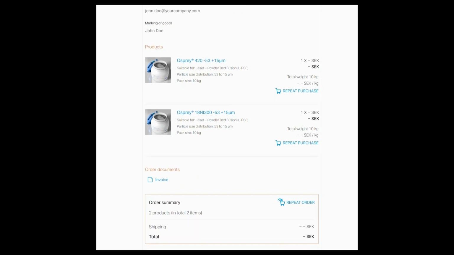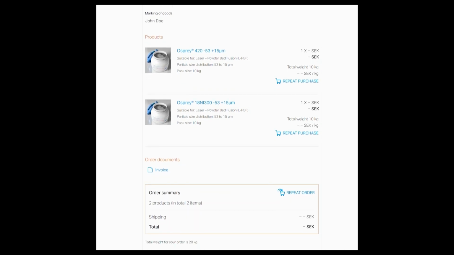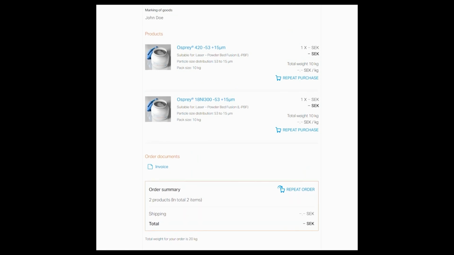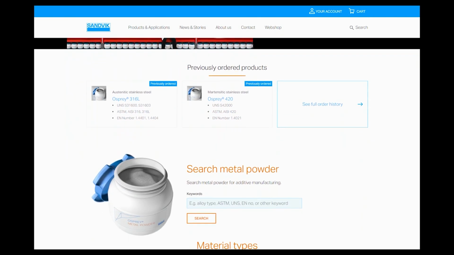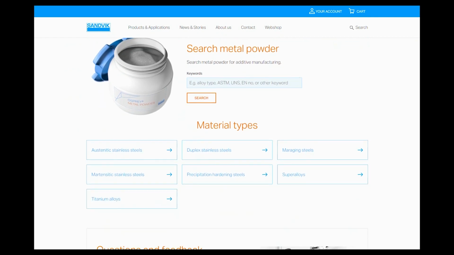Below Order Documents, you can see how you paid for your previous order, as well as a certificate of analysis displaying batch information such as physical test data, chemical analysis, and particle size data. When visiting the Start page as a logged-in user, you can see your previous orders, view all products, search for specific alloys, and see our material types. In the search bar, you can submit specific alloy types, product names, and standards. On the bottom of the page, you can see all material types offered online.